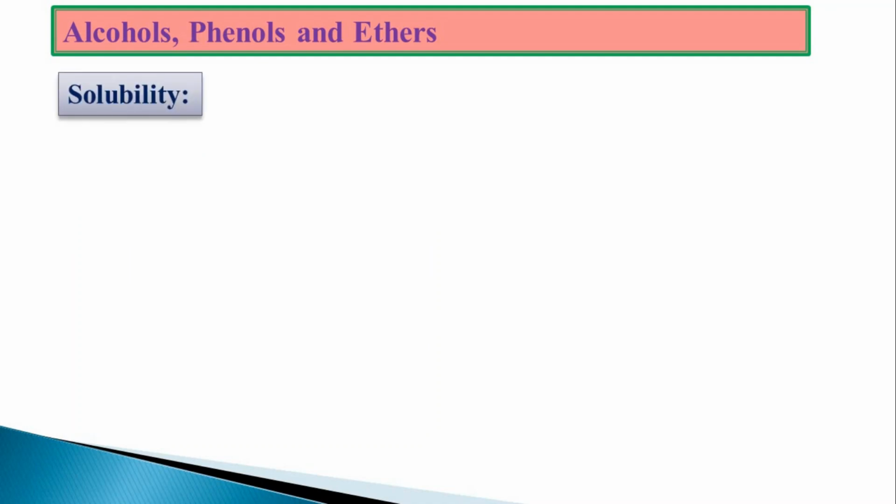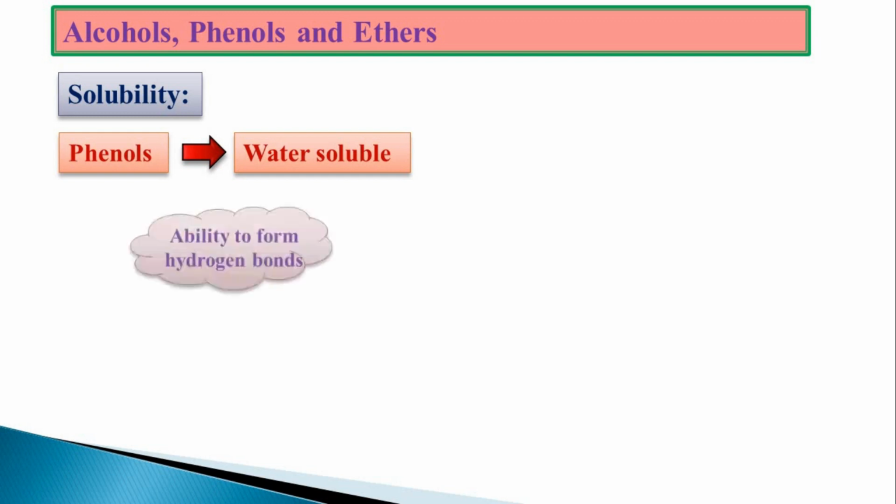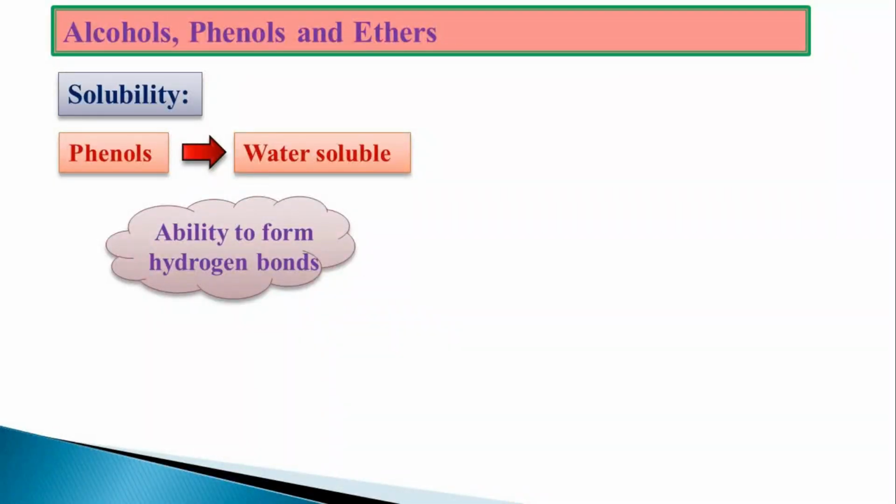Now, second property, that is your solubility. The solubility of the phenol in water is high. That means phenols are water soluble. The main reason for the solubility in water is due to intermolecular hydrogen bond which is going to form between phenol and water molecule. There is every possibility the new bond will be formed, that is hydrogen bond between water and phenol molecules, due to which solubility will be increased.